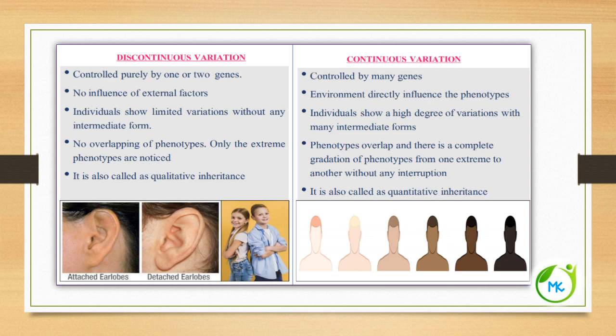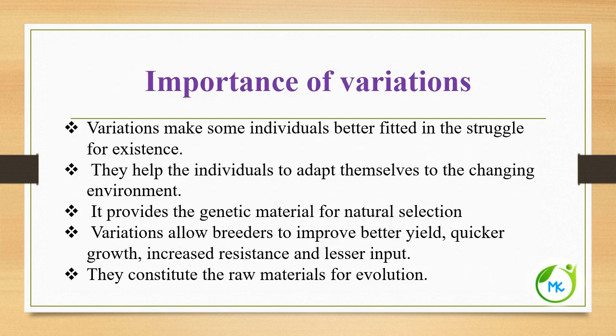Now we shall see the importance of variation. Variation makes some individuals better fitted in the struggle for existence, and it helps the individuals to adapt themselves to the changing environment. And variation provides the genetic material for natural selection. And variation can allow the breeders to improve the yield, quicker growth, increased resistance and lesser input. And they constitute the raw material for evolution.